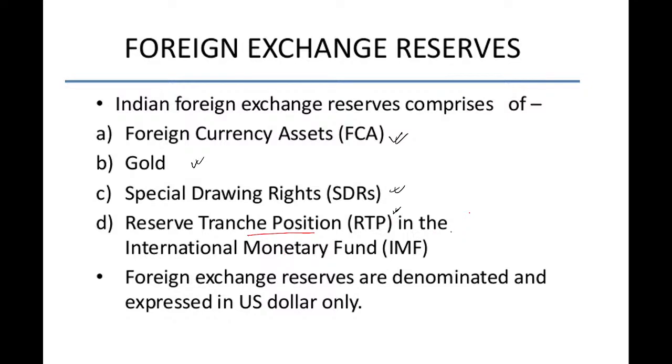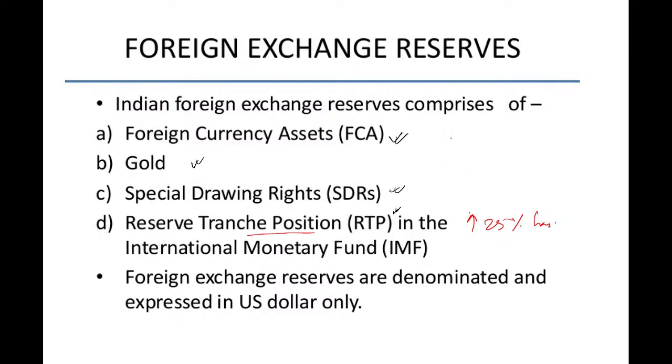in the form of foreign currency or gold. So if that amount increases, then India's reserve tranche position is much better. Out of the total amount, a portion has to be paid in foreign currency or gold.